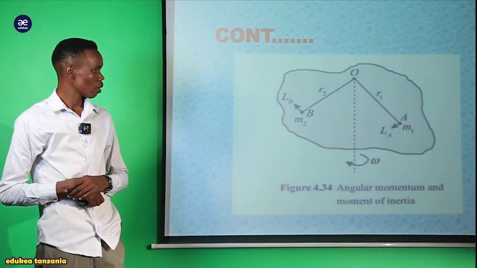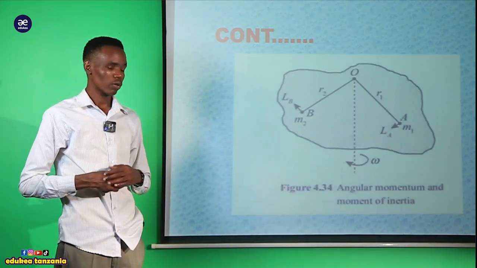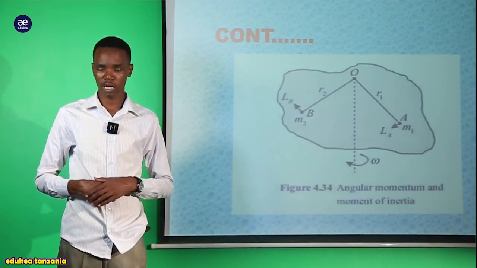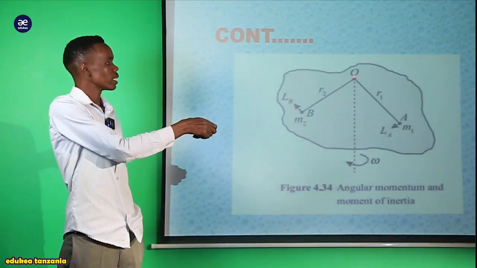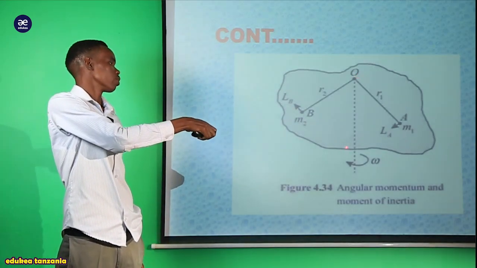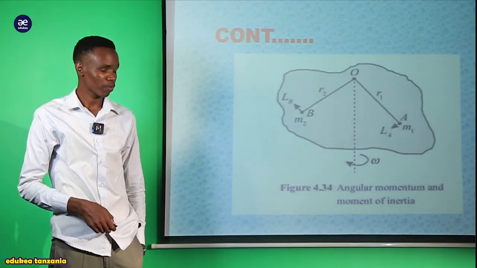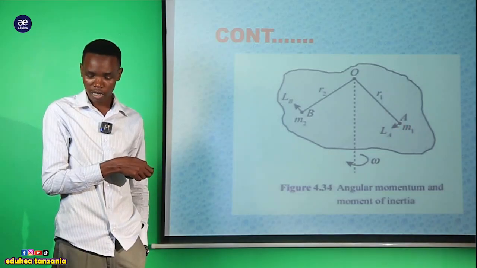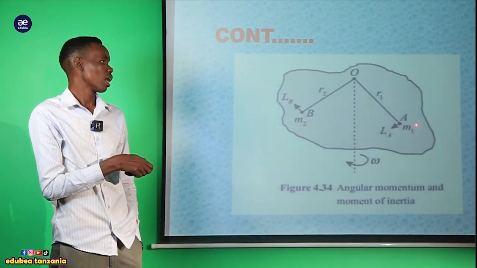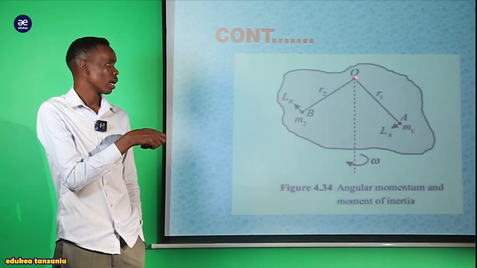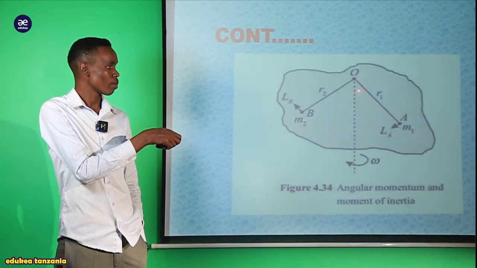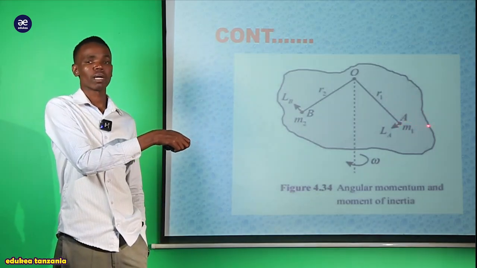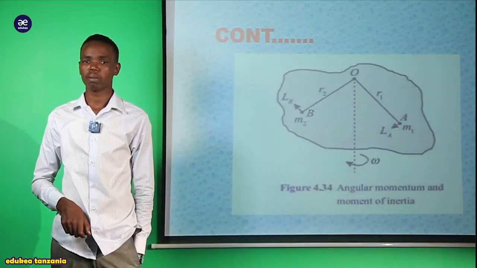Inside the rigid body here we have the particles. We have particle A, and also we have the particle B, as we can see. Also we have the center. This is the center O, and also we have the axis of rotation. The distance from the center O up to the point A, where the particle A is located, will be expressed by R1.